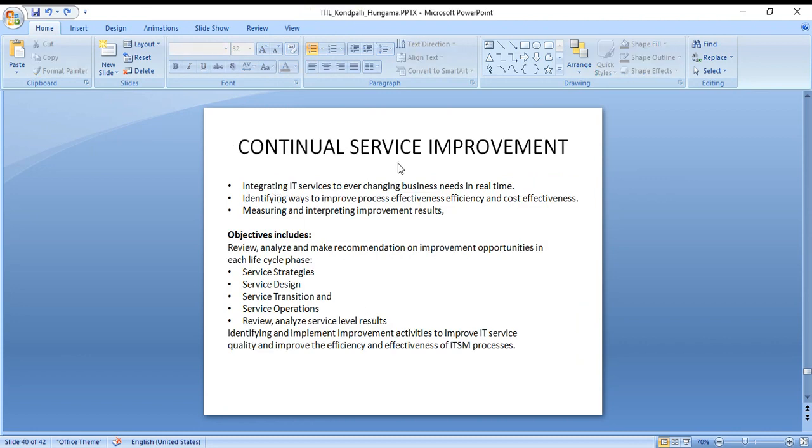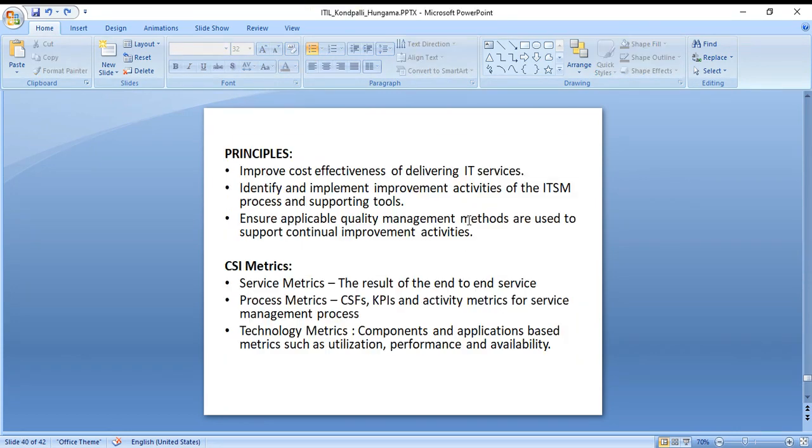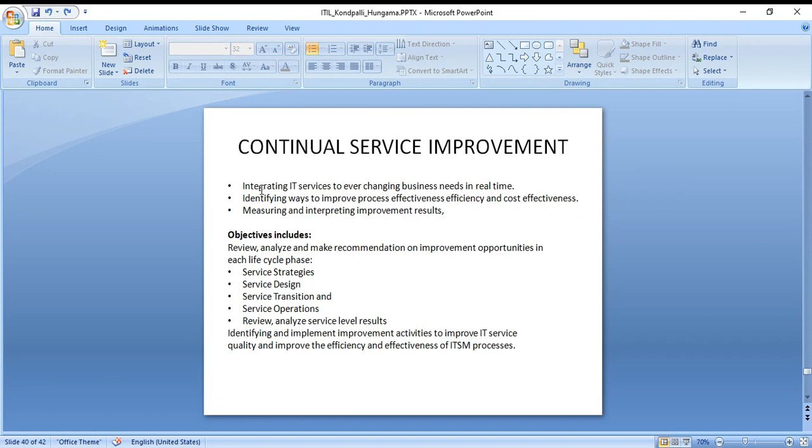Now this continual service improvement is also important for us. This is the last, the fifth point actually, and it is also really important. Service operation is the one I have informed you about, like event, incident, problem, and access management. And after that, this is really, really important.